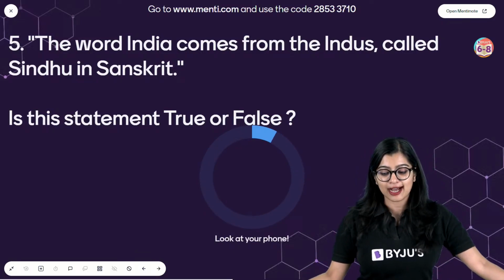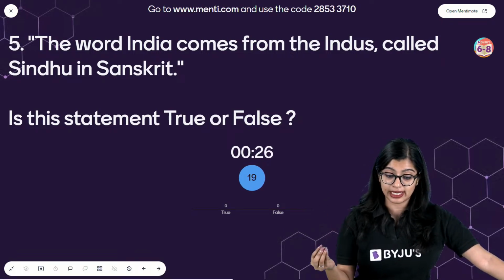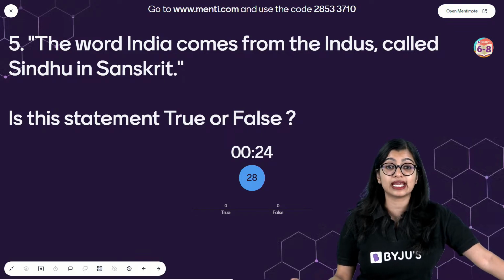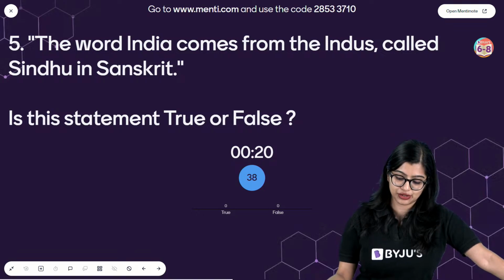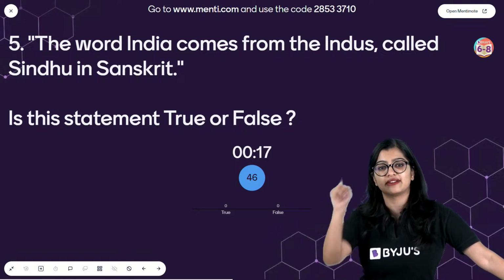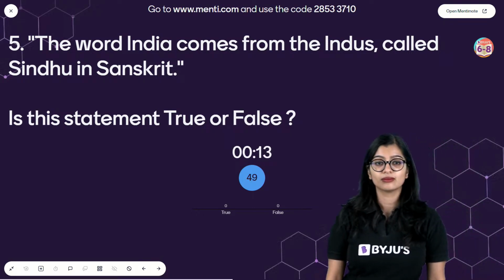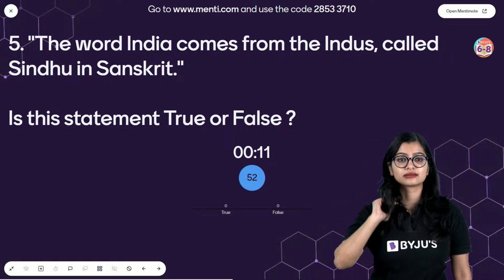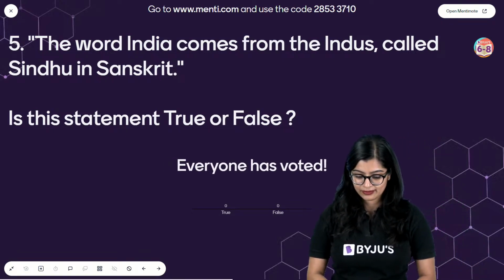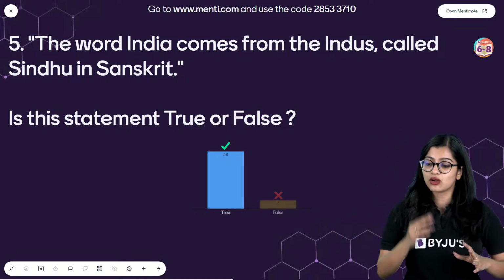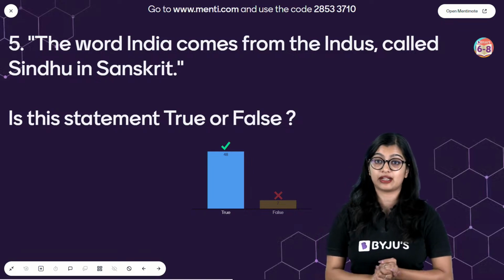The word India comes from the Indus, called Sindhu in Sanskrit. Now, is this statement true or false? I am listening to you, Ranjot. So this is a true or false question. A 1-mark question will definitely come in the exam. Yes? Very good, all of you. Very, very good, right? We know that this particular statement is true.